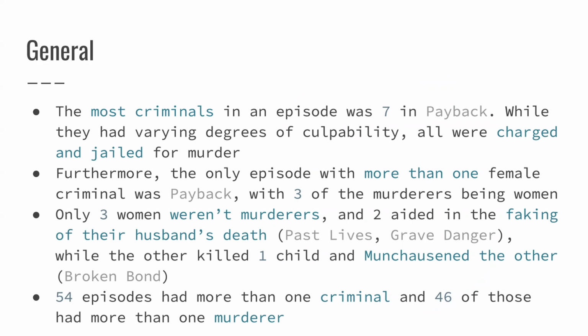Furthermore, the only episode with more than 1 female criminal was Payback as well, with 3 of the murderers being women. Only 3 women weren't murderers, and 2 aided in the faking of their husband's death. Those episodes being Past Lives and Grave Danger, which I already pointed out are actually quite similar to each other. And the 3rd woman murdered 1 child, so still murder, but Munchausen the other one, so broken bond. But every other woman who was arrested for a crime, I believe it was murder. And then 54 episodes had more than 1 criminal, and 46 of those had more than 1 murderer.